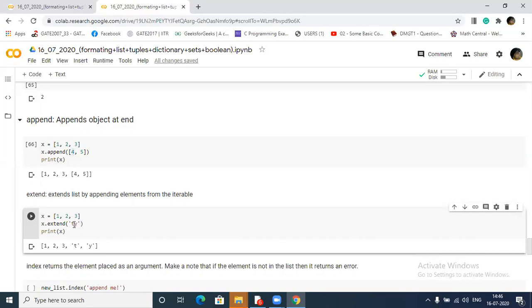It will first read its first character and append, then read the second character and append. This way it will keep on appending.